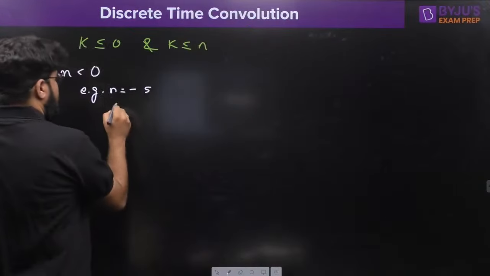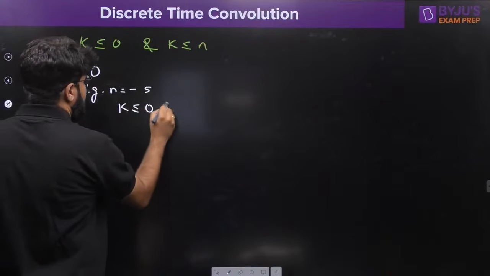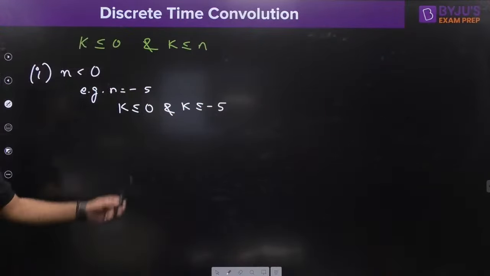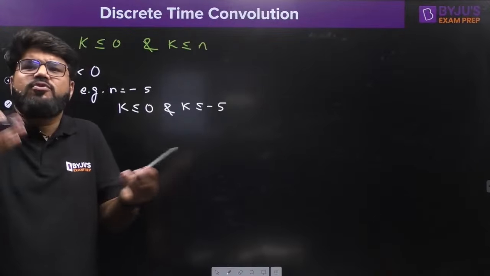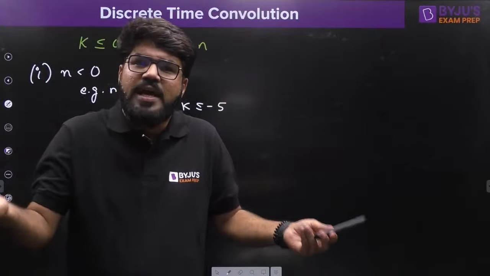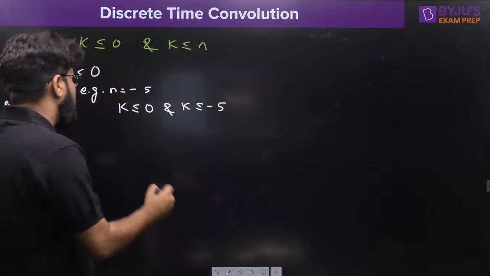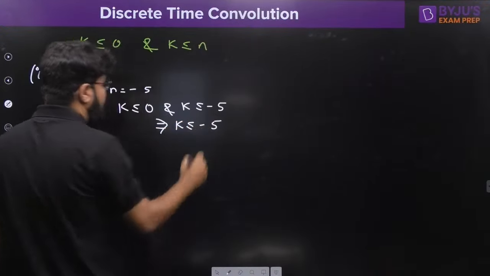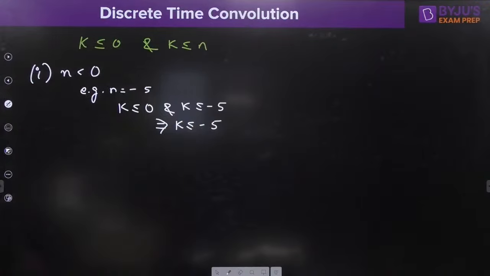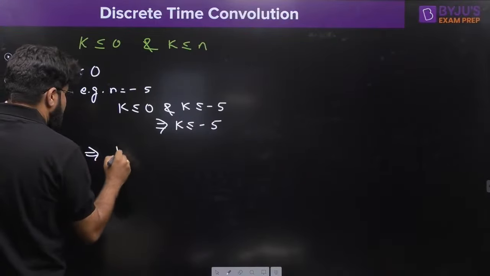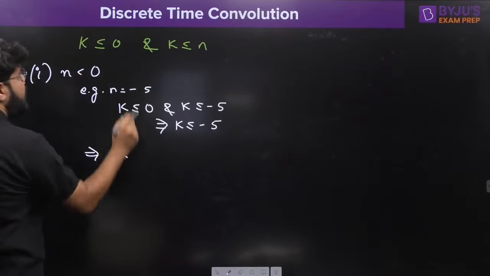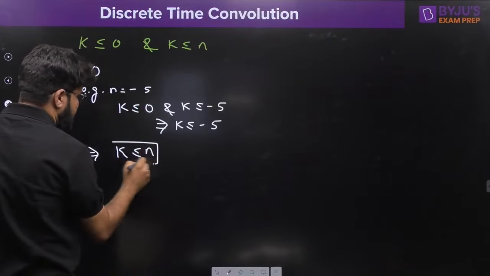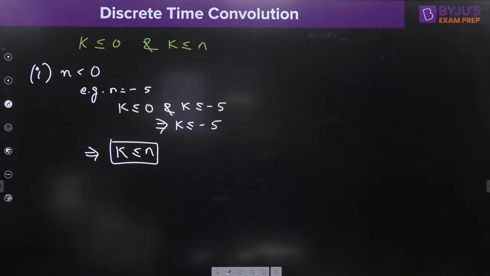Right, we were talking in terms of k. K should be less than or equal to 0 and k should be less than or equal to minus 5. So k should be less than 0, also less than minus 5. So eventually k should be less than or equal to minus 5, right? So in general, when n is negative, k should be less than 0 and k should be less than n, so eventually k should be less than n. Achha, this is one case.